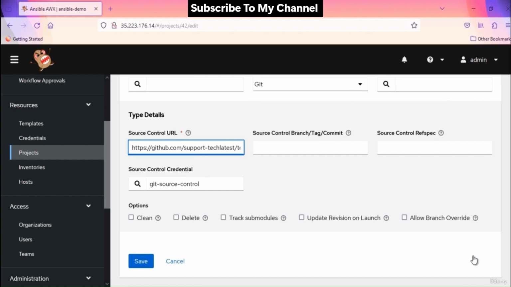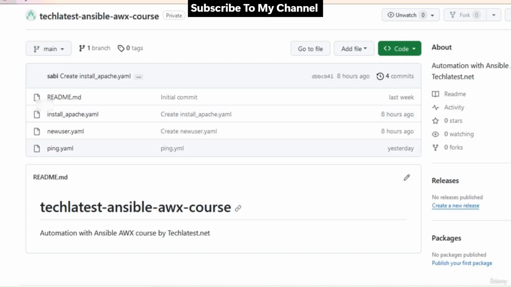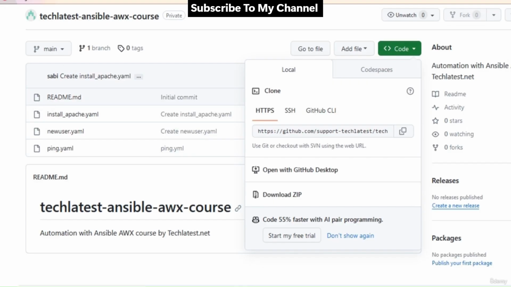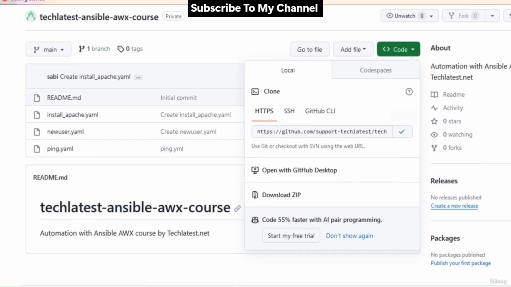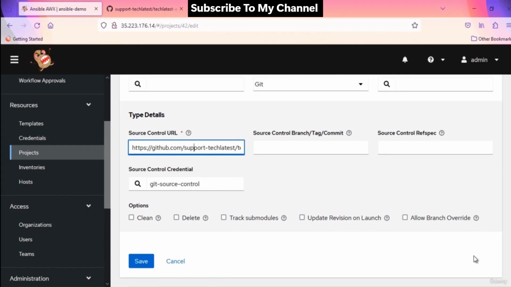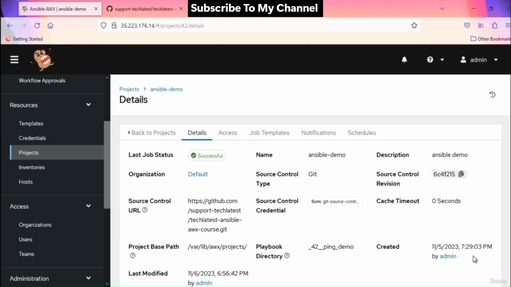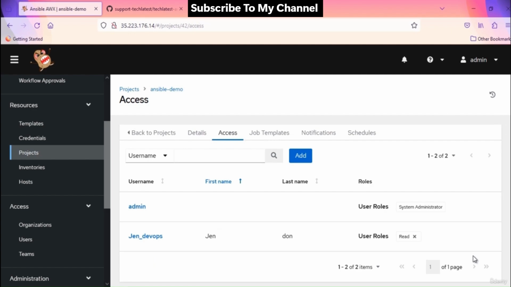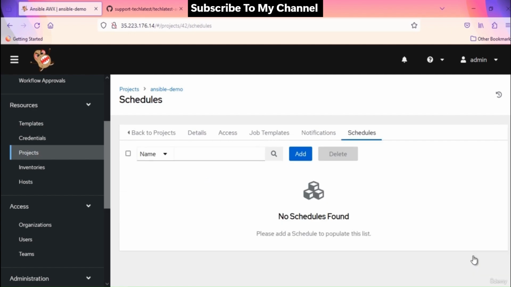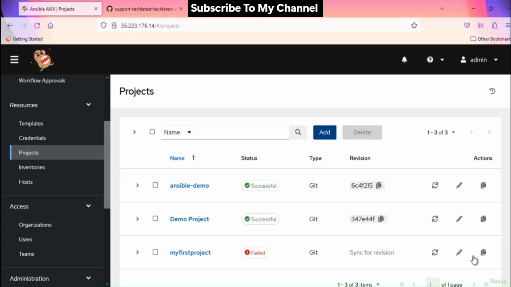Just go to GitHub where your repository is and click on code. It will show you the option to clone. Copy the HTTPS link and paste it here in source control URL. Since this repository is private, I must supply the necessary credentials to access my GitHub account and then proceed to clone the repository. So for this purpose, I created this Git source control credential. I will show you this in a moment. Let me save this project here. This is the project's detail page. You can provide access to different users or teams from here. Also, you can schedule it from the schedule tab.